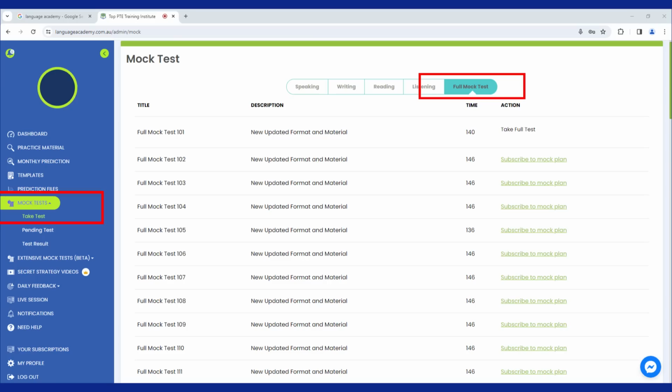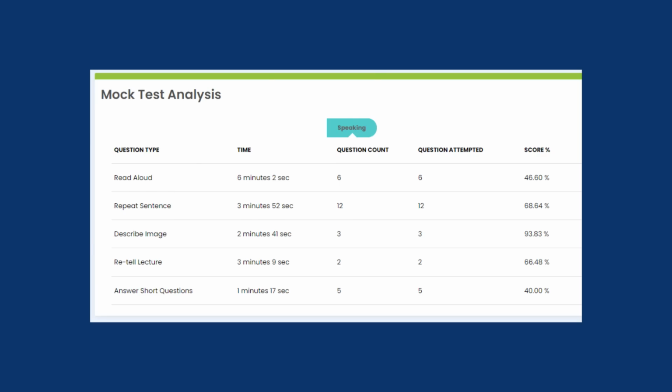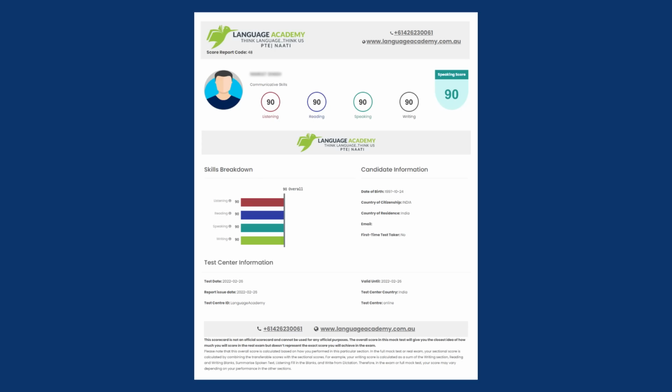You can take one free full score mock test, for which you'll be getting mock test feedback, tutor analysis and per question feedback, so that you know what is going to actually happen in the test. You practice properly, you implement the strategy, see what mistakes you have made in the mock test so that you don't repeat them when you go for the test. You save your time, you get your desired scores in the very first go.